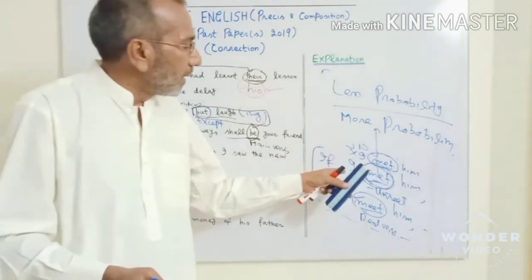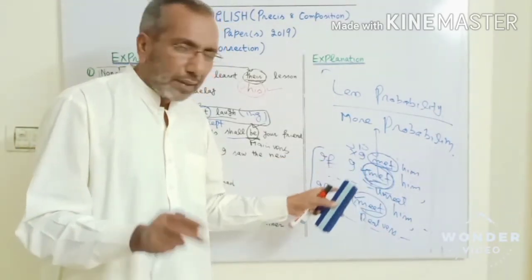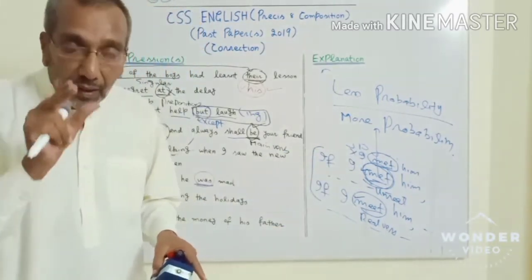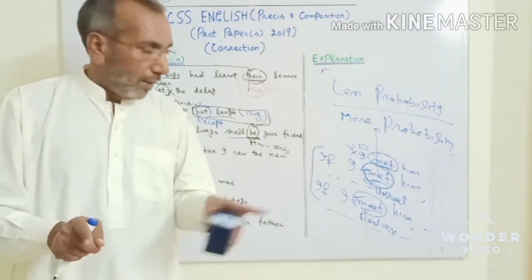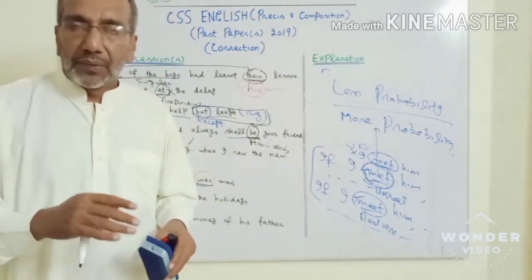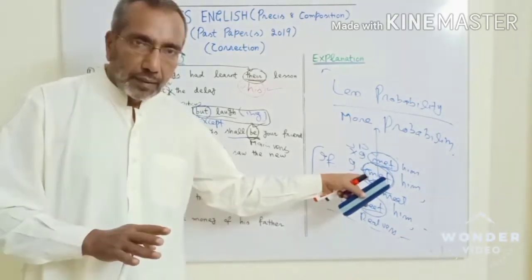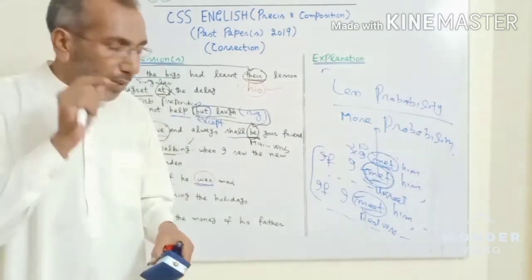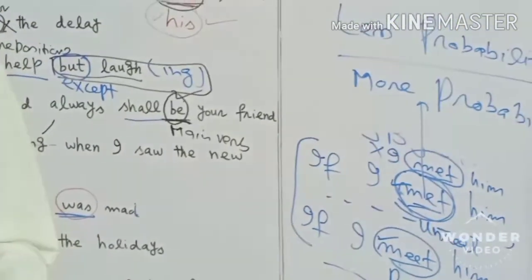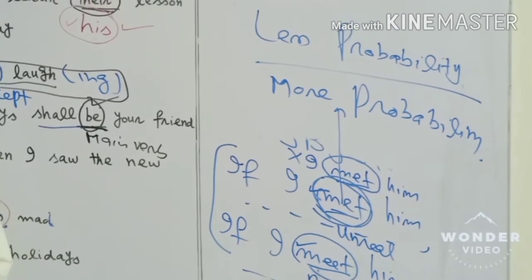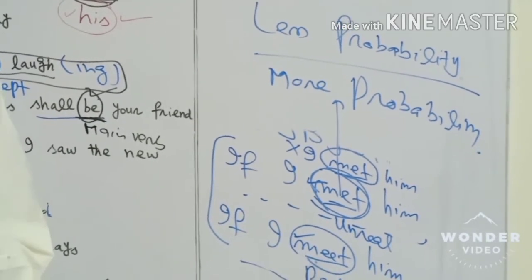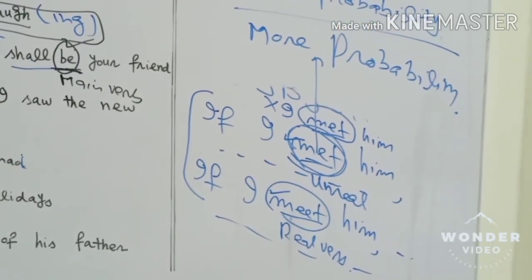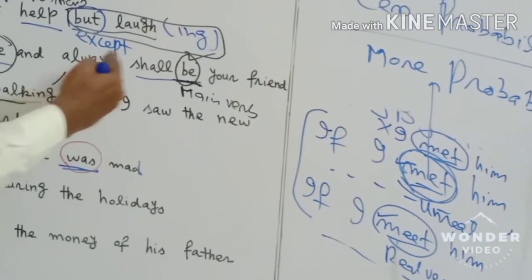So in this case, what is the difference? Let me make it clear. The point is a bit difficult, but not that difficult. "If I met him," its real meaning is "if I meet him." But it is subjunctive in the sense that it is referring to something not real. It is something different from the above expression. In the above, "I met him," you practically met that fellow. In this, you have to meet. That action has to happen somehow. Clear? So this thing was actually not directly related to that.